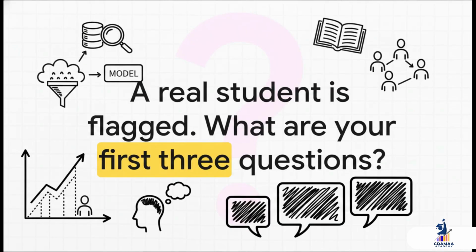So I'll leave you with this final thought. A prediction is never the end of the story. It's the beginning of one. If our little model flagged a real student right here at UCC as being at risk, what would be the first 3 questions you'd ask before you even thought about what to do next?